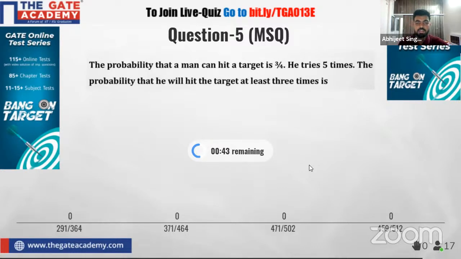So this question, let me give you a hint. This question belongs to binomial distribution. You can solve it directly from there, or you can use some manual, conventional ways to solve this question. 30 seconds are left.